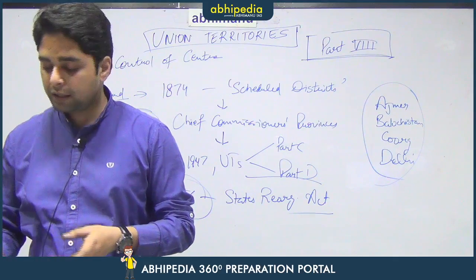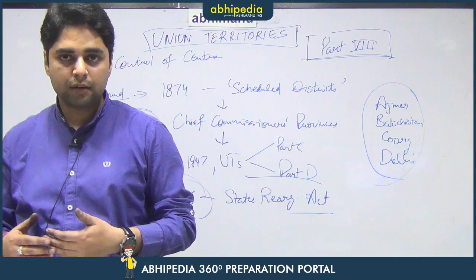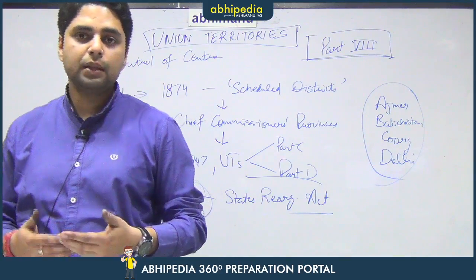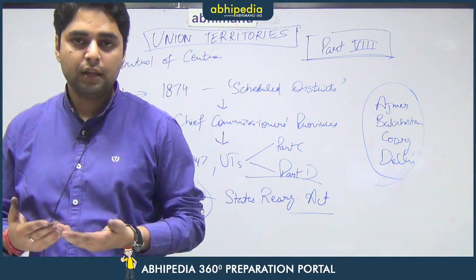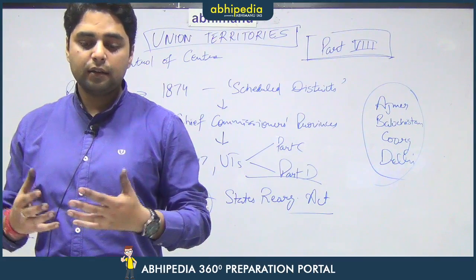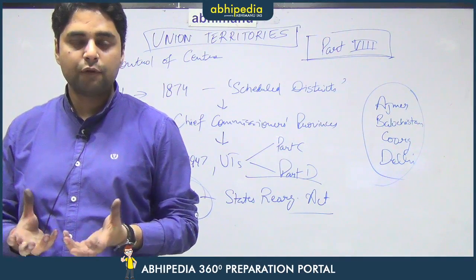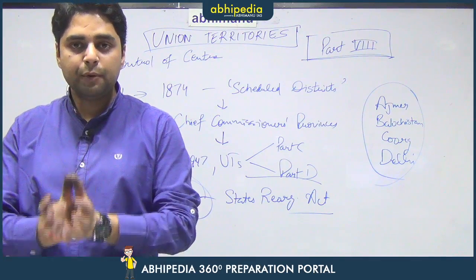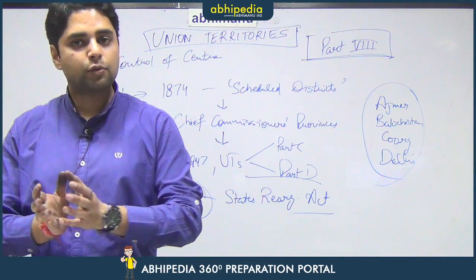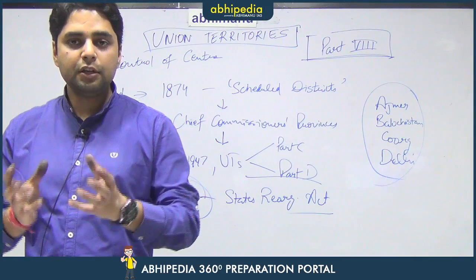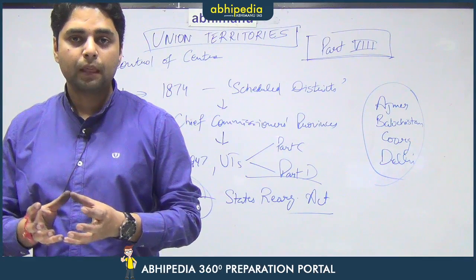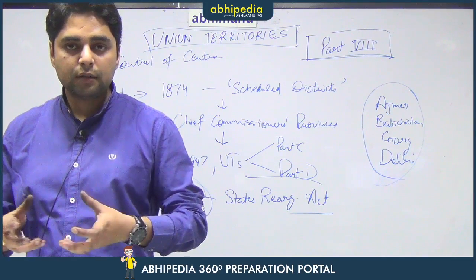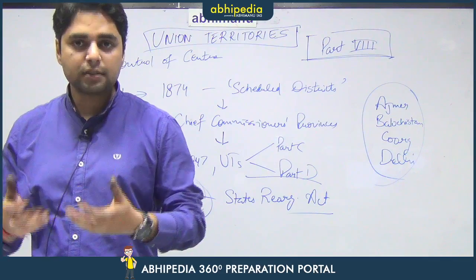We can take a hypothetical example that Chandigarh is a union territory without a legislature. But if over a period of time the population of Chandigarh grows so much that the union government feels that a separate state legislature is required for Chandigarh, but since Chandigarh is a UT because of a dispute between the states of Haryana and Punjab, it cannot become a state in the near future, and its status cannot be changed.